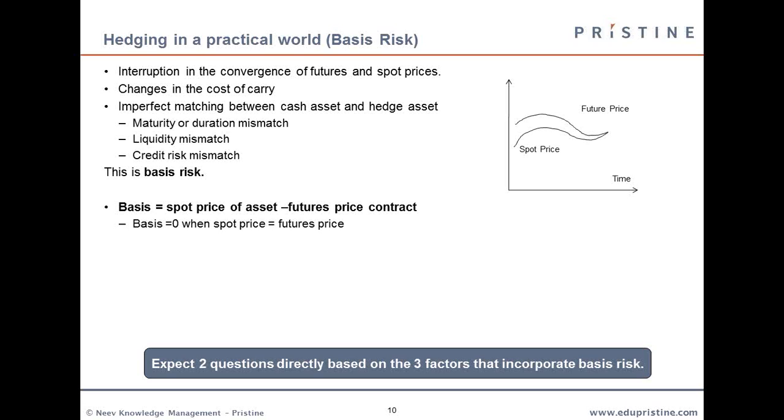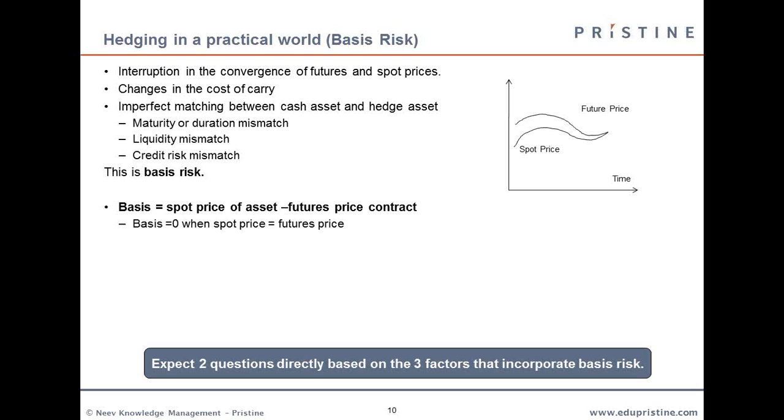Ideally, you would be hedging a commodity with the same commodity. That is, you will be going long on, say, a 5 kilo rice contract, and you will be hedging it by shorting a 5 kilo rice contract. In that case, as time approaches the completion of the contract, the basis reduces to 0. That is not possible if the futures and the spot assets are not the same. That interruption causes basis risk.